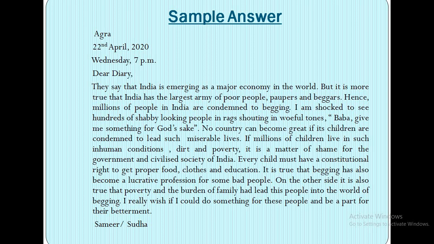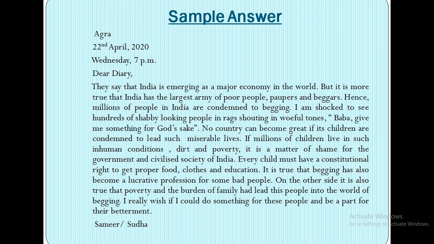In some of the books you find a comma there, and in some of the books there's no comma here. You can give it or not. It's your wish. Now, they say that India is emerging as a major economy in the world, but it is more true that India has the largest army of poor people, paupers, and beggars. Hence, millions of people in India are condemned to begging.